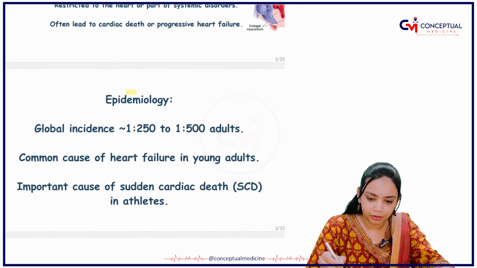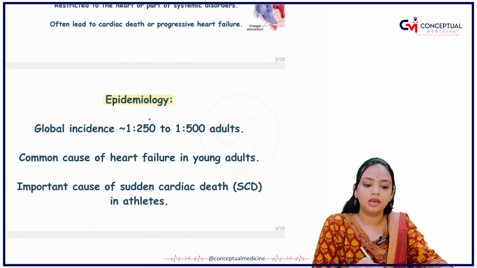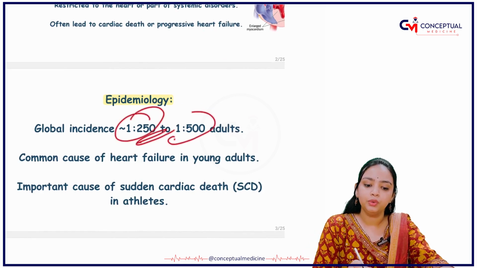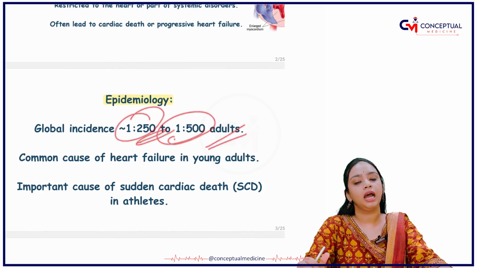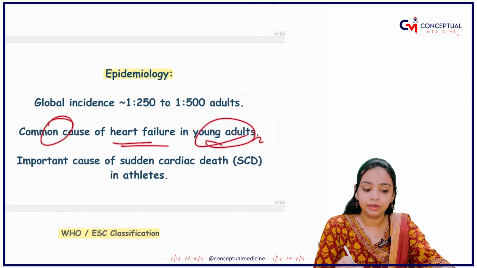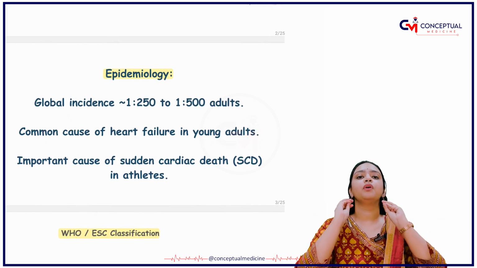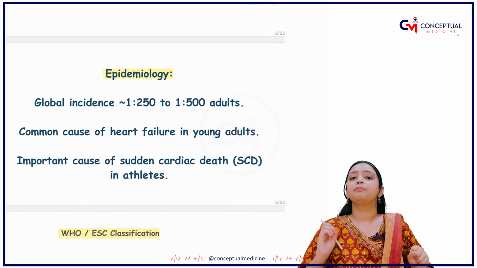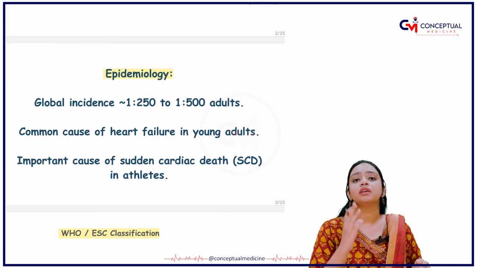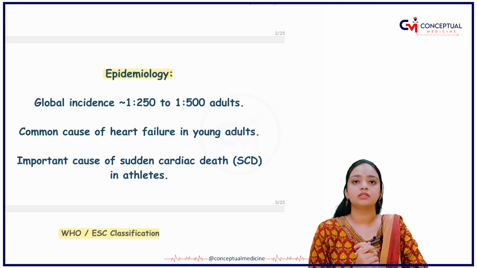Let's learn about the epidemiology. The global incidence of this disease is around 1 in 250 to 1 in 500 in adults. Not that common, but it is the most common cause of heart failure in young adults. I know you have read many news items which state that the leading cause of death in young adults is heart disease, right?